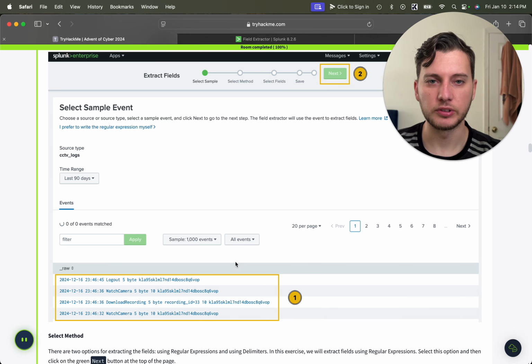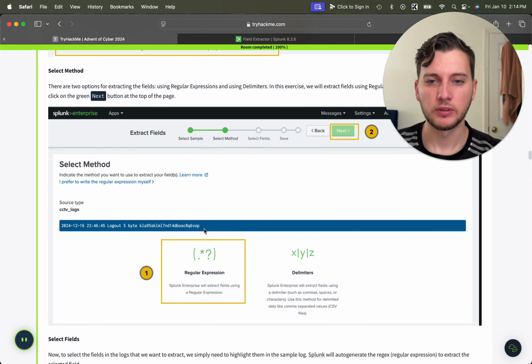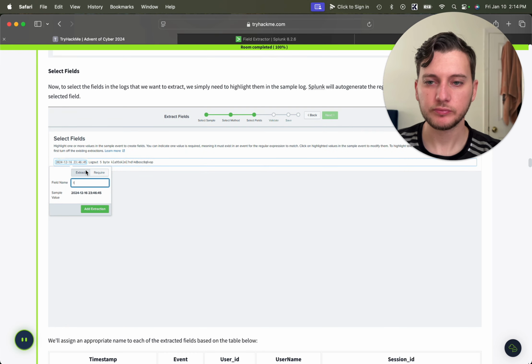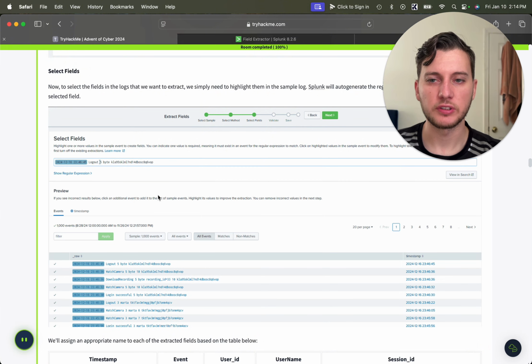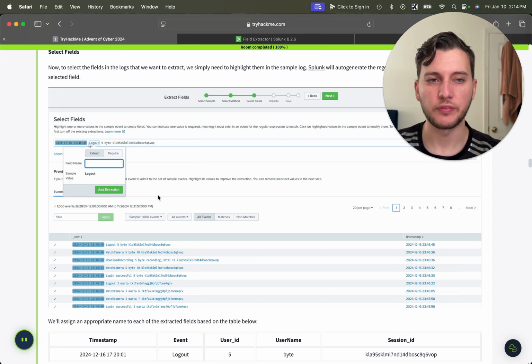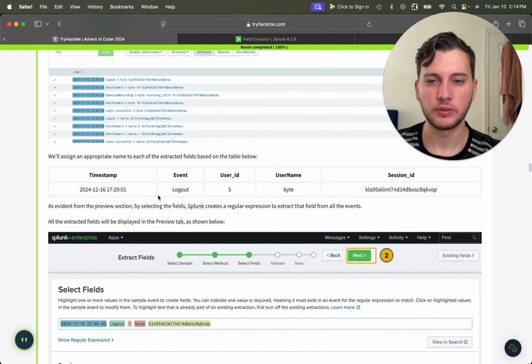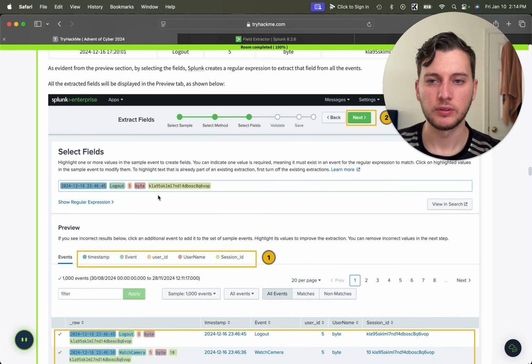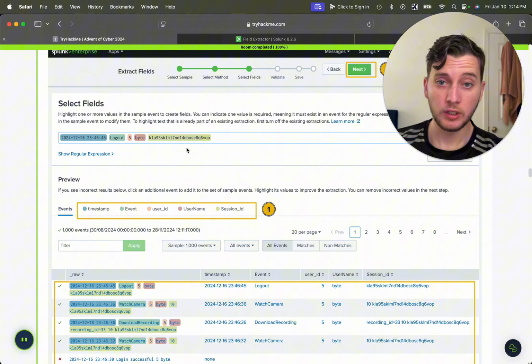And then they're going to give us over here. So yeah, regular expression. And then we're going to start typing what we want the fields to be called. So here it is.